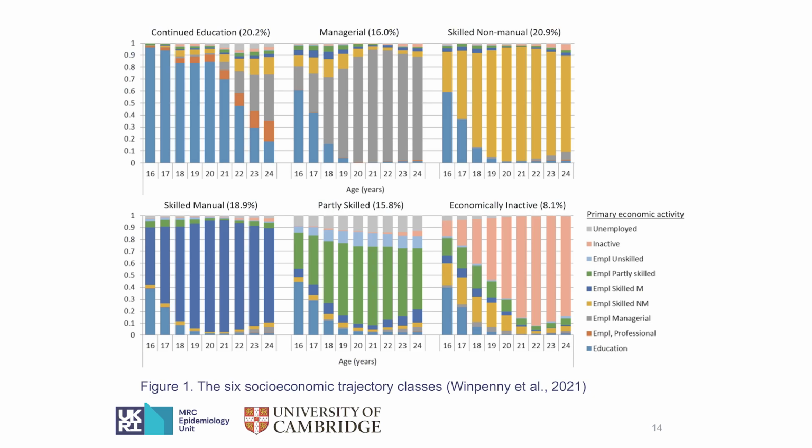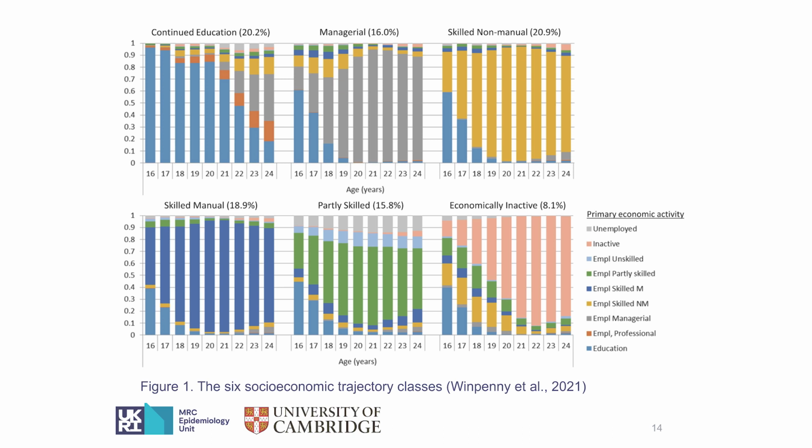For a measure of socioeconomic trajectories in early adulthood, we use educational and economic activity data from age 16 to 24 years. After using the longitudinal latent class analysis, we come to the 6 classes included in this study. The first one is a continuing education class, and the next 4 are based on the occupational social class. They are managerial class, skilled non-manual class, skilled manual class, and partly skilled class. And the last one is the economically inactive class.